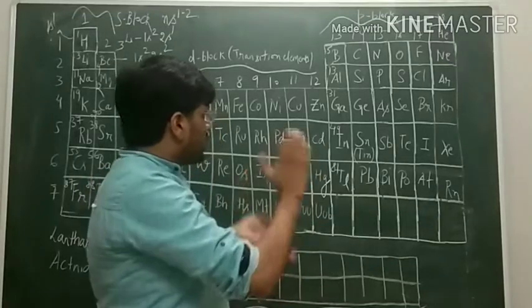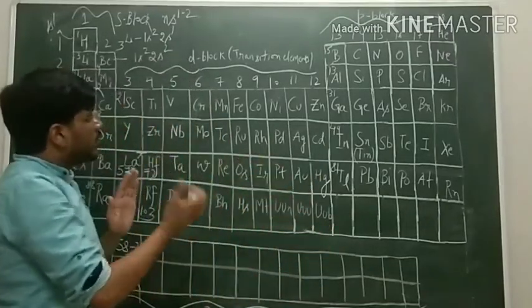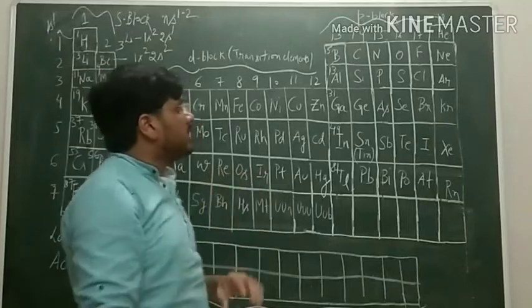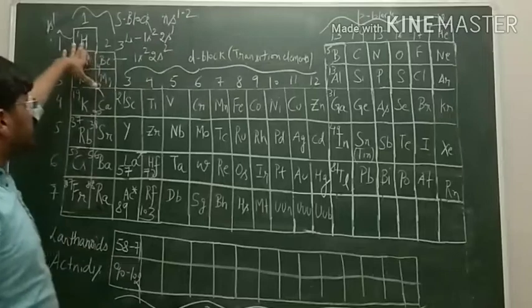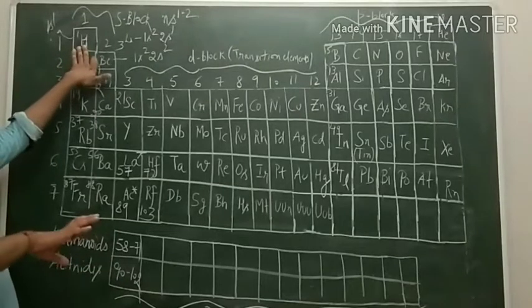So its position always remains a point of anomaly, meaning it can be placed either in s block or p block. Finally it is placed at the top of the periodic table.